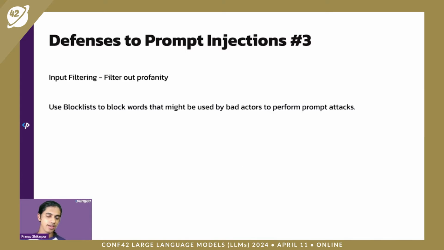And lastly, the third prompt injection defense you should use if you want to prevent your LLM bot from generating things like profanity, or hate against religion or race, is to filter out user inputs for profanity. You can use a block list of words. You can use different APIs for redaction of profanity, and that will help you for a decent bit to be able to prevent attacks like that.